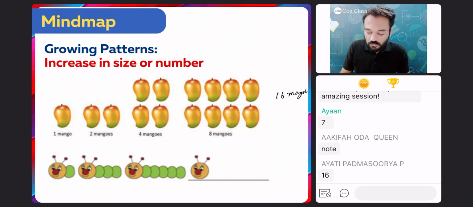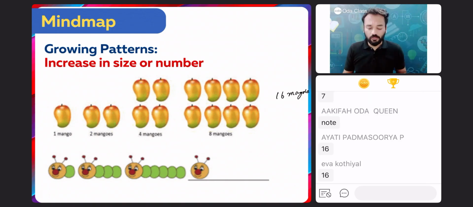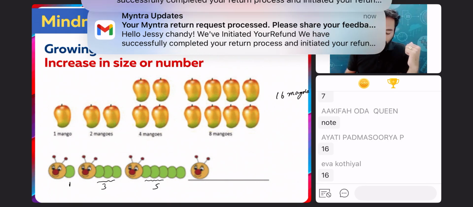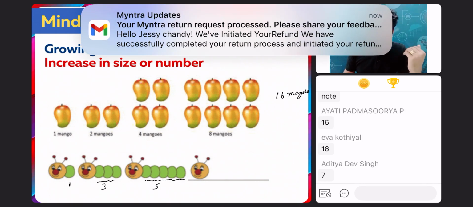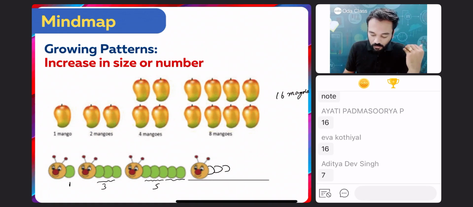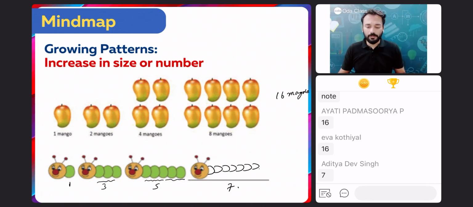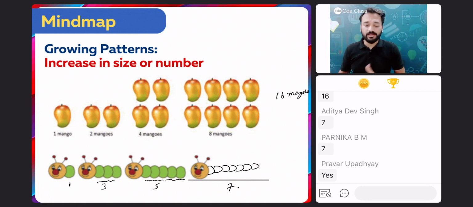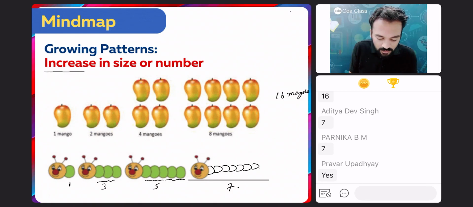This insect over here, this caterpillar, okay? One circle is there in its body. Then 3 circles are there. Then 5 circles are there. What will come next? Next, how many circles will come? Very good. 7 will come, right? 1, 2, 3, 4, 5, 6, 7. 7 will come in its body. Clear, everyone? So this is growing pattern. Always it increases, either double it, triple it, or add something. It will increase in size. The keyword over here is growing pattern will always increase.